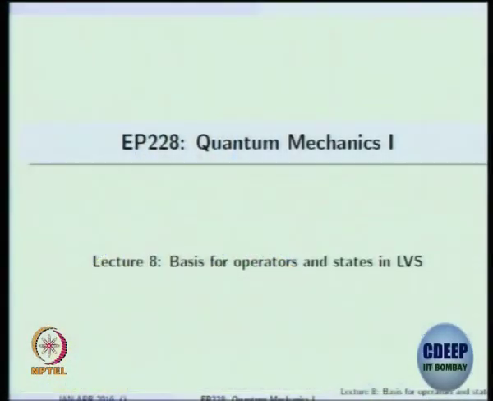Okay, so today let me just briefly summarize what we did in the last lecture, make you recall all the notations again, and in the process I will slowly take you to basis for operators. You have studied in your first course that momentum operator can be given a differential operator representation, right?